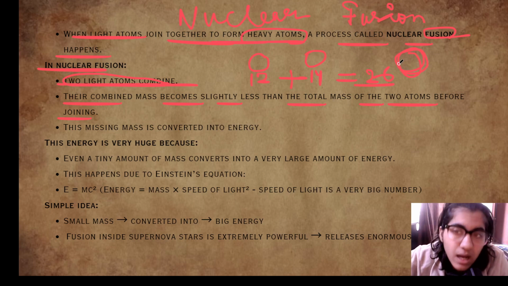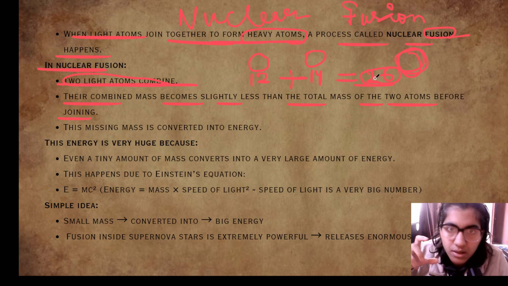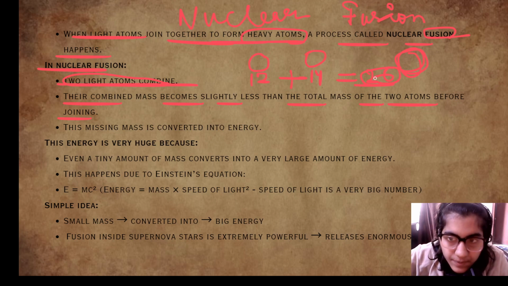The total mass of the new atom is less than 26, which is the addition of the separate masses of these two atoms. So why does that happen? Why is the combined mass lesser than the sum of the individual masses of these atoms? We will look at this in the upcoming slides.